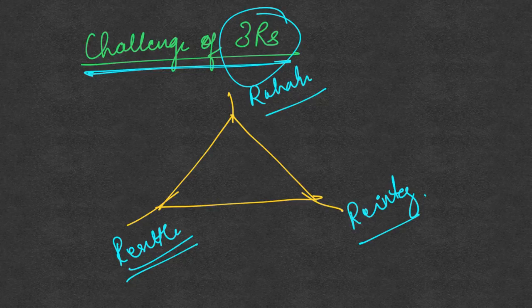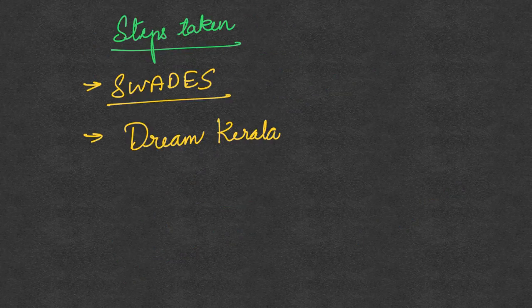They have returned back to India. So in which case the challenge that is being faced is rehabilitation, reintegration and resettlement of these migrants in the Indian society. For this, the government has taken one step which is called Swades. Swades also we had discussed in one of our previous classes.